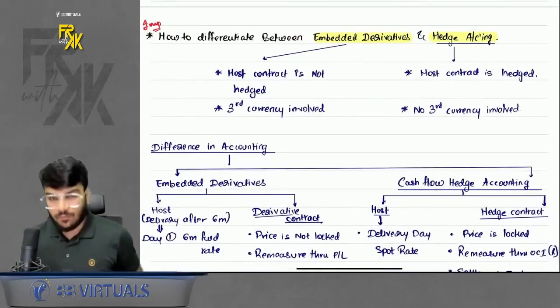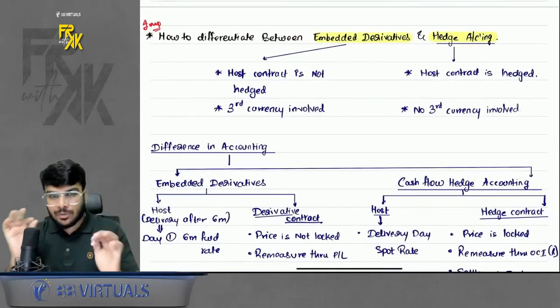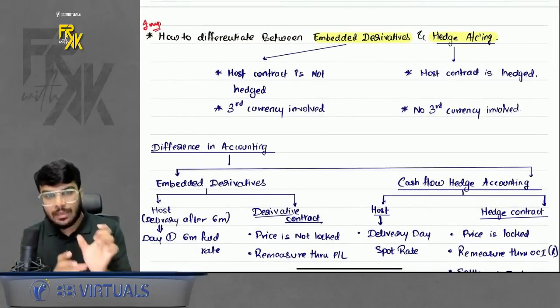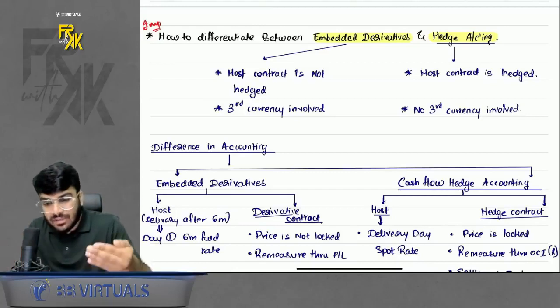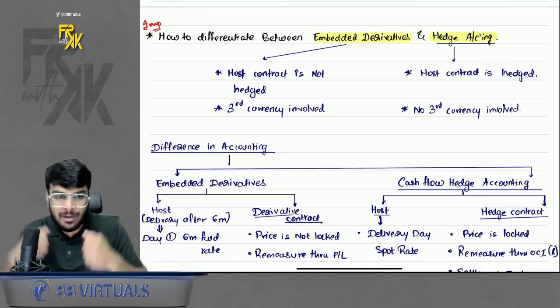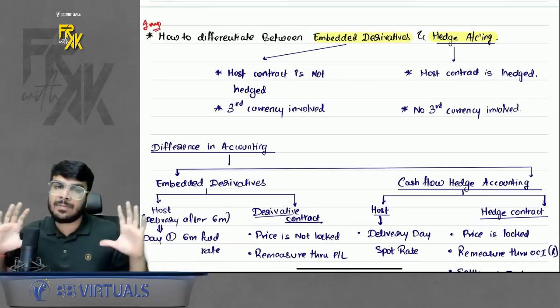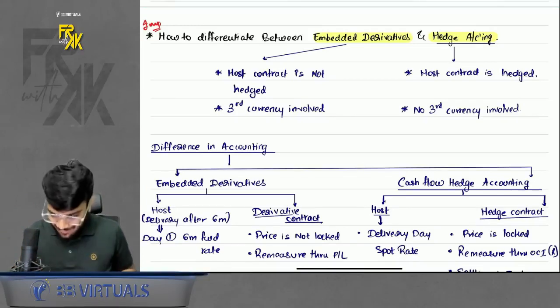Now, one exclusive thing I will teach you. Most of the students will face issue in bifurcation between embedded derivative and hedge accounting, and how to identify whether the question is of hedge or of embedded derivatives. So I have prepared a good summary for you. Again, exclusive from FR with AK.